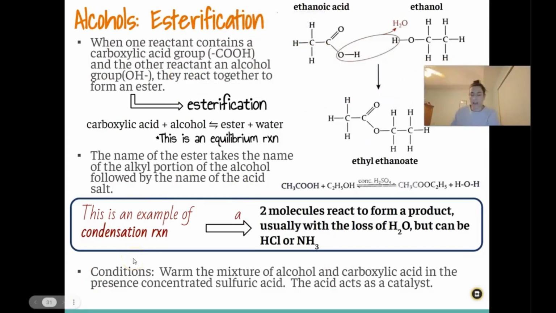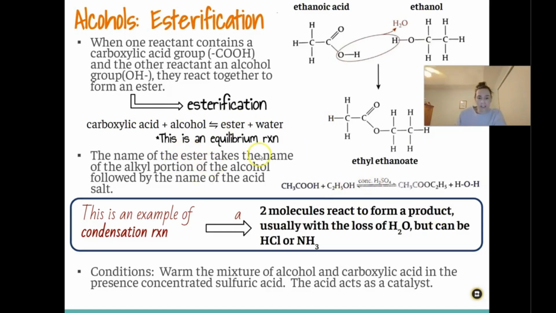Okay, and additionally, instead of being oxidized, alcohols can also undergo something called esterification, which we also talked about last year. This happens when one reactant contains a carboxylic acid group and the other contains a hydroxyl group. Together they can react to form an ester, aka esterification. So remember, carboxylic acid plus alcohol makes an ester and water. This is an equilibrium reaction. So just letting you guys know, that's why you can see the equilibrium arrows here.